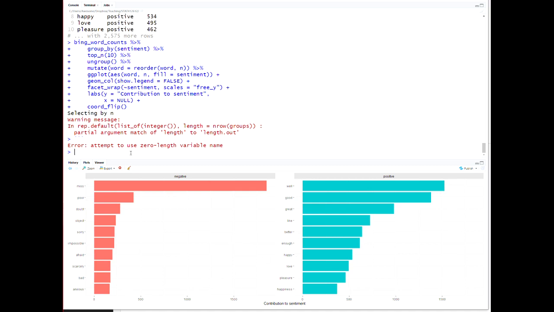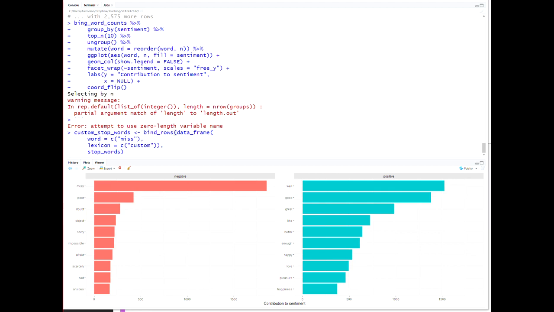But if I think about and know anything about Jane Austen's works, I know that the word miss is not a negative word. Matter of fact, it generally means a young girl, not like hit or miss, which has a negative connotation. So we need to figure out how to fix this. And there's two ways we could fix it. We could either take the word miss out of the data before we do our analysis, or we could change the sentiment lexicon to no longer have miss as a negative word. And we'll look at doing each of those.